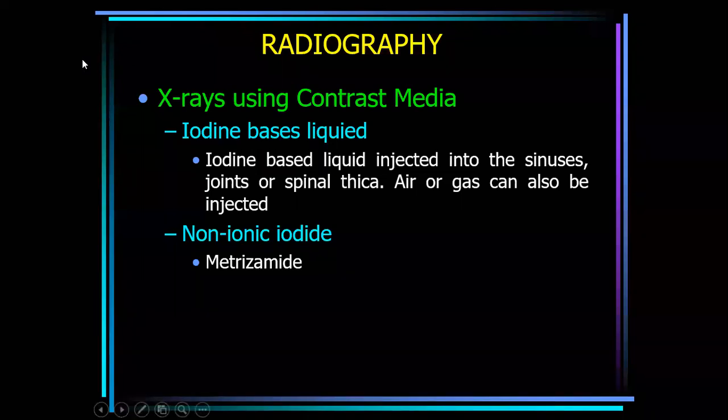Then you can also inject other agents. Non-ionic iodide, metrizamide, is also injected in certain cases. So in orthopedics, the most common uses of contrast medium are sinography and arthrography. Sinography through the sinus, arthrography in the joint.